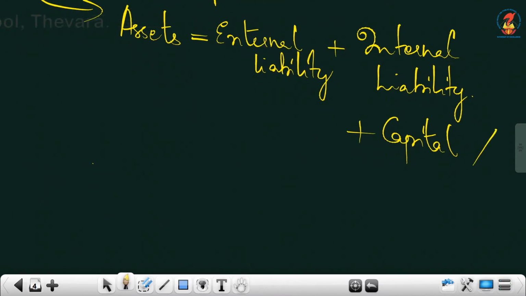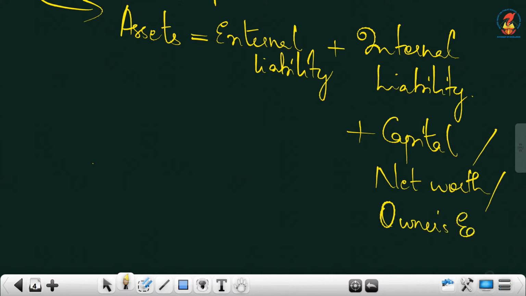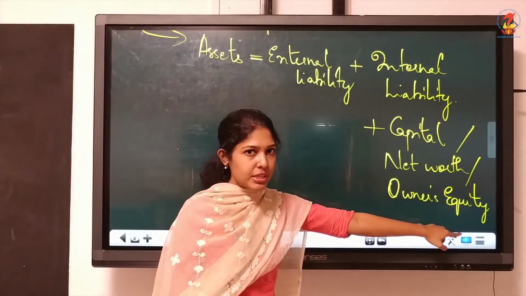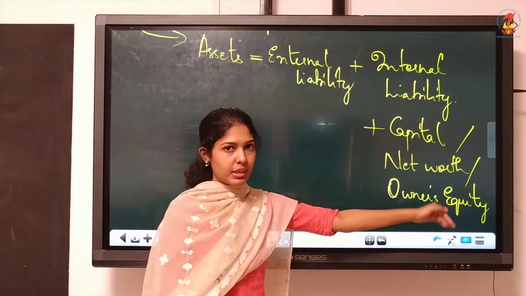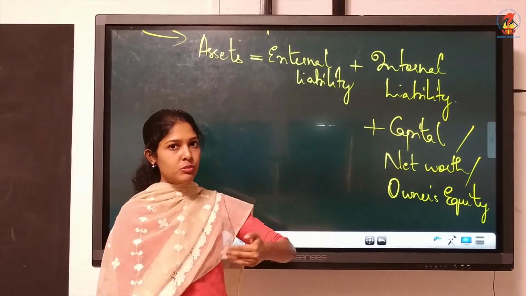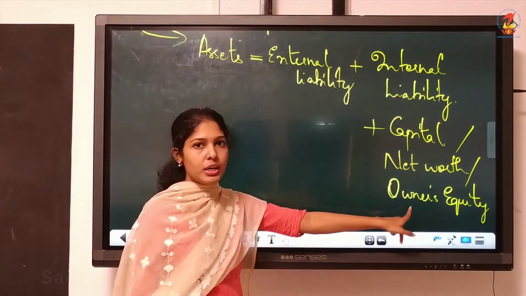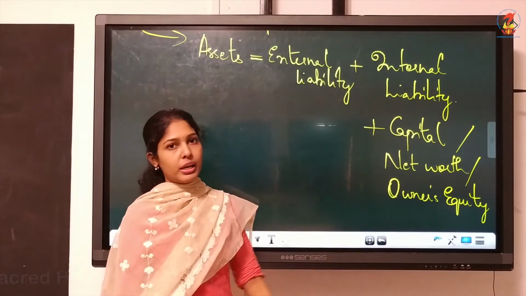That is net worth or owner's equity. Capital is also known as net worth or owner's equity. Equity means again liability. This is owner's liability. Liability of the firm towards its owners. That's called owner's equity or capital.